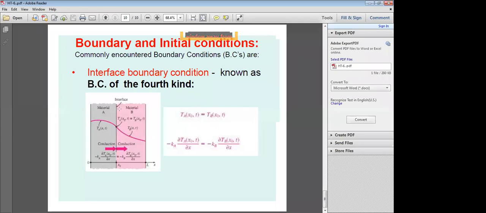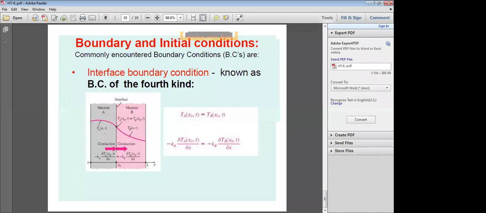Here, the interface surface. The interface boundary condition is known as the boundary condition of the fourth kind. Here again, X is equal to 0, and X is equal to X naught, or the center, and X is equal to L in the X direction. Only one direction we are considering, one-dimensional heat transfer only. So in the X direction we are considering material A and material B.